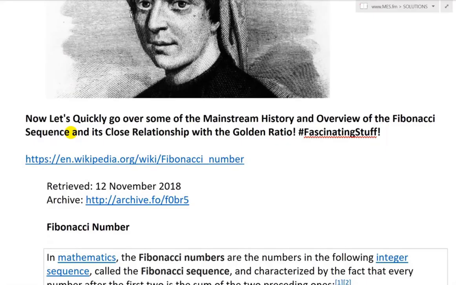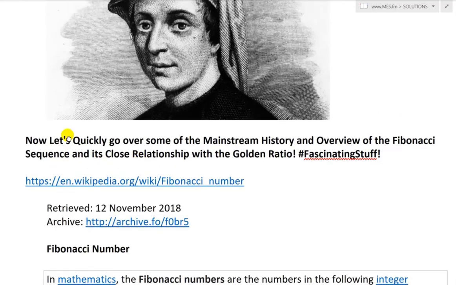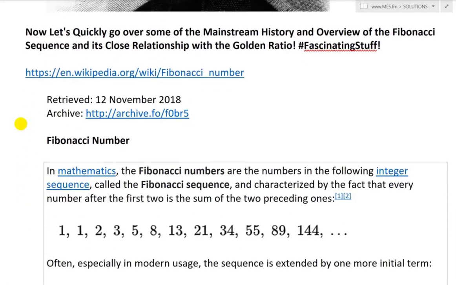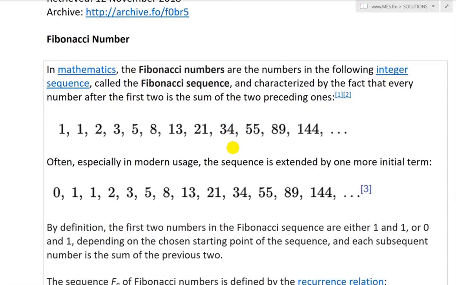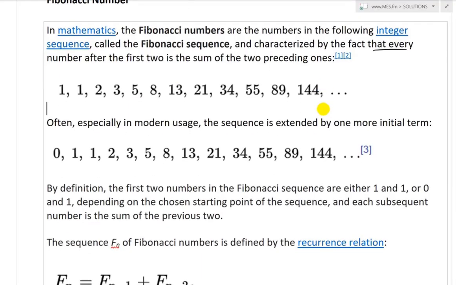So now let's quickly go over some of the mainstream history and overview of the Fibonacci sequence and its close relationship with the golden ratio. Yeah, hashtag fascinating stuff. So going further, from Wikipedia, Fibonacci numbers. In mathematics, the Fibonacci numbers are the numbers in the following integer sequence, called the Fibonacci sequence, and characterized by the fact that every number after the first two is the sum of the preceding two. So 1, 1, then we have 2. Then again, 2 plus 1 is 3, 2 plus 3 is 5, 3 plus 5 is 8, and so on.